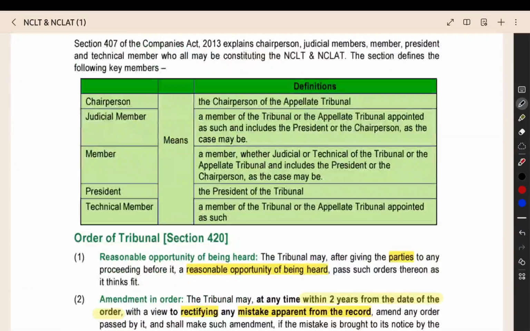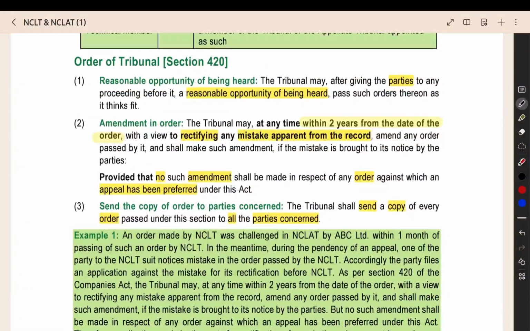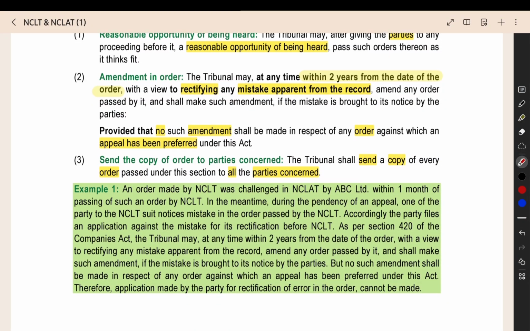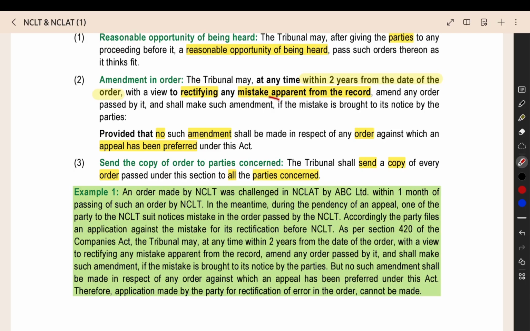Now, the next thing, when you see the order of the tribunal, when the NCLT makes an order, before making the order, they will give a reasonable opportunity of being heard. Before passing the order, they will give everyone an opportunity to place their argument. Then, after making an order, the tribunal can make any amendment in the order. What is the amendment? For any mistake that is apparent from the record.